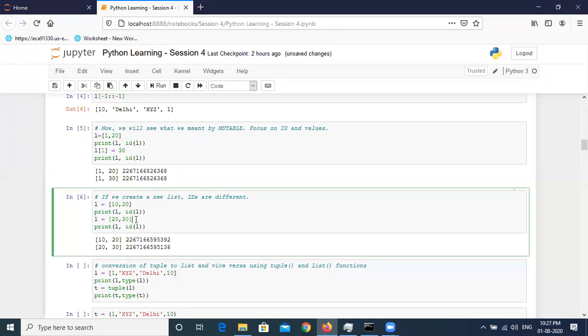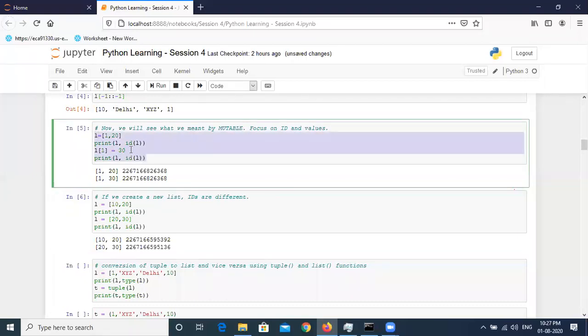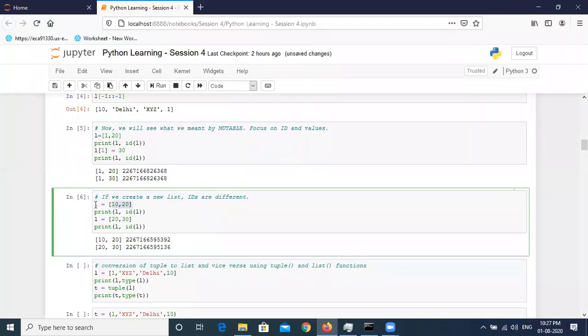Okay, let me explain this again. Are you clear with the upper cell? Yes, I'm clear. So in this example, we created a new list, and we already know how to create a list using this syntax. Then we said we don't want to create a new list again; we want to alter the existing list. For that, we specify at what index location we want to change the value. But to create a new list, we use this syntax, and the same syntax I am writing here.